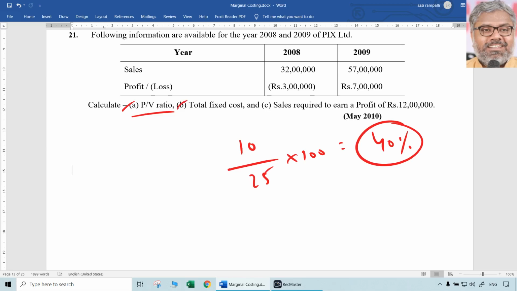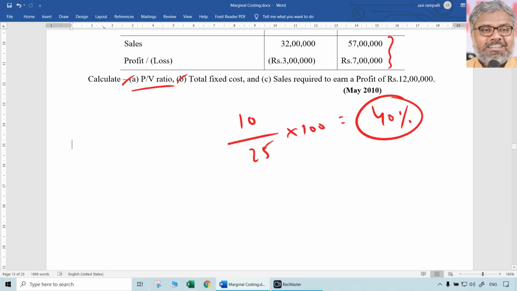Total fixed cost. Total fixed cost can be found out by using any year. Let us take the profit year, at least that is easier. Whatever year you can take. Let us take 57 lakhs sales here. So what is the contribution? Contribution when sales are 57 lakhs. PV ratio is 40%, we know. So when sales are 57 lakhs, sales into PV ratio 40% is contribution. That is how much? 22 lakhs 80,000.